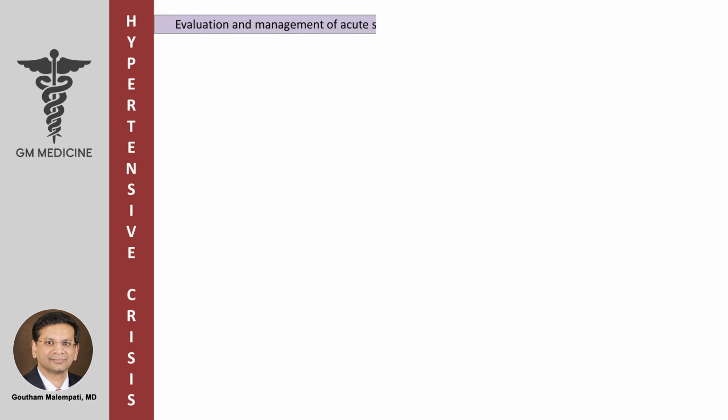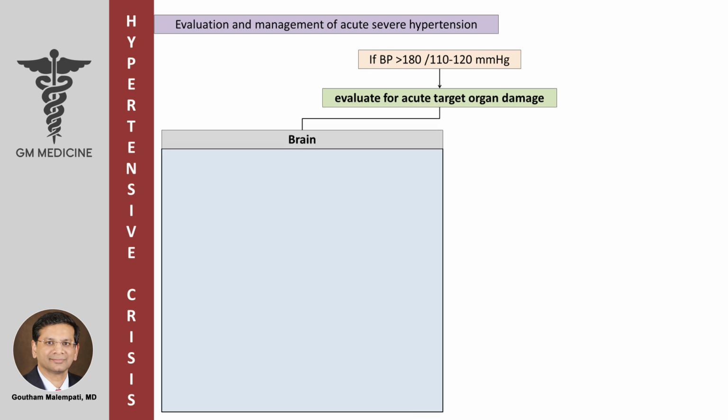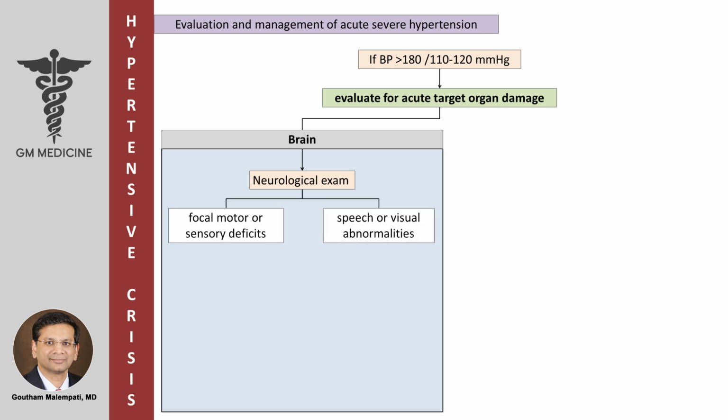Evaluation and management of acute severe hypertension. If the blood pressure is greater than 180 over 110 to 120 mmHg, which is reproducible on multiple measurements, one should evaluate for acute target organ damage. With respect to the brain, one should inquire and perform a neurological exam looking for any focal motor or sensory deficits and speech or visual abnormalities.